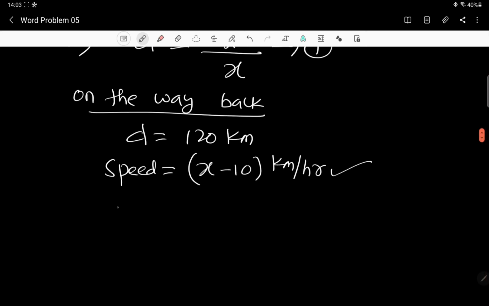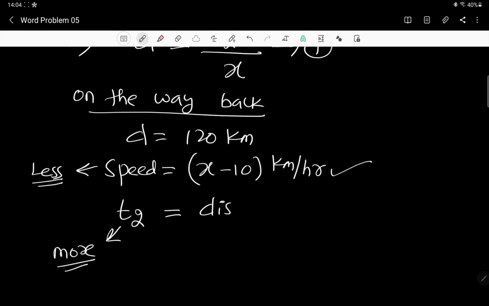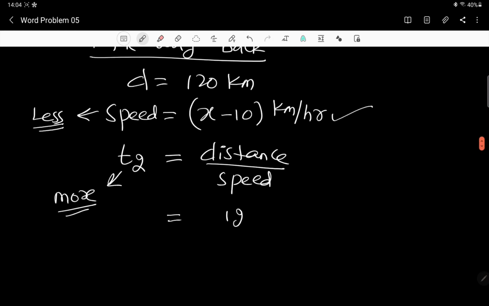Now here let us assume the time is t2. This time is going to be more. Why? Because the speed is less, so it is going to take more time. The formula for this time is also distance divided by speed. The distance is 120, and the speed is x minus 10. So t2 equals 120 divided by x minus 10. Let me take it as equation number 2.